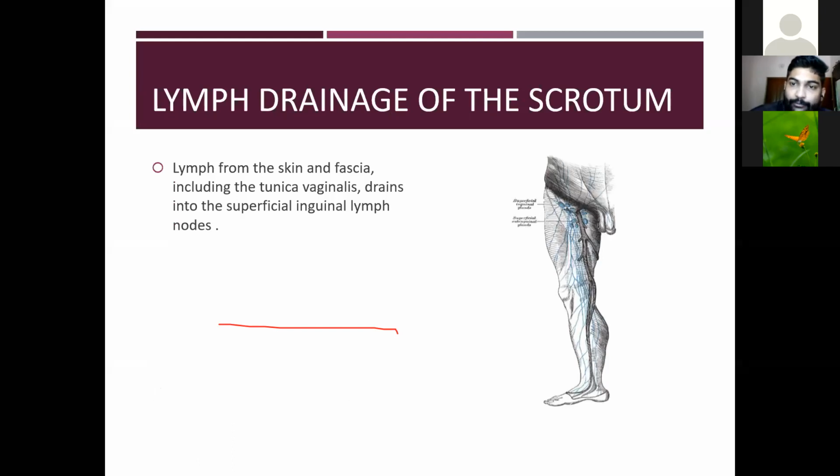Then the lymphatic drainage of the scrotum. The lymph from the skin and the fascia, including the tunica vaginalis, drains into the superficial inguinal lymph nodes.